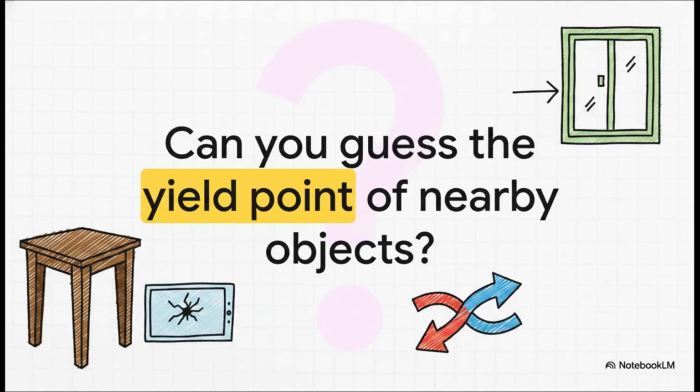So, as we wrap up this explainer, I have a challenge for you. Take a second to just look at the objects around you right now. The legs of your desk, the screen of the device you're watching this on, the frame of your window. Can you guess which ones are brittle and which ones are ductile? Can you imagine the exact amount of force it would take to make them permanently yield? You now have the foundational cheat codes to see the hidden forces shaping the physical world.